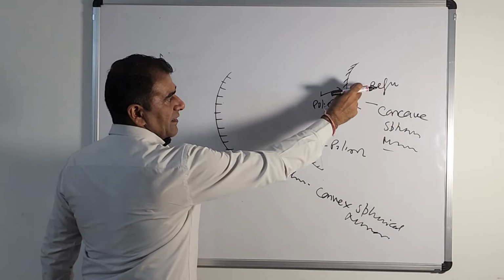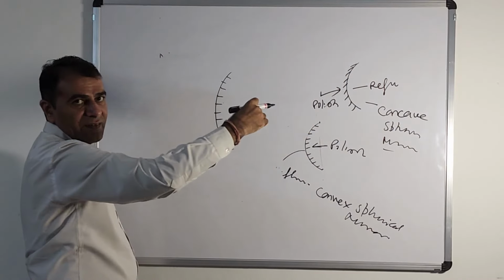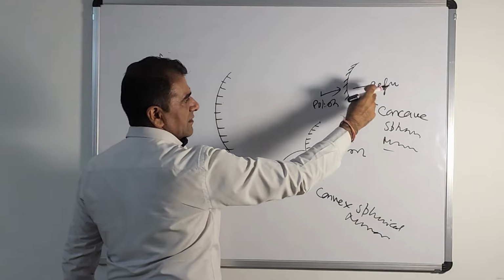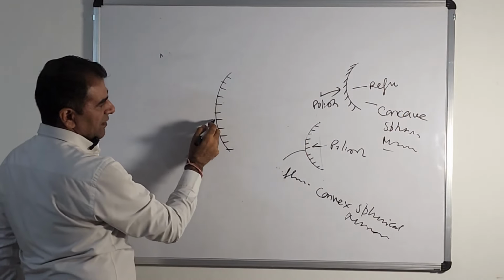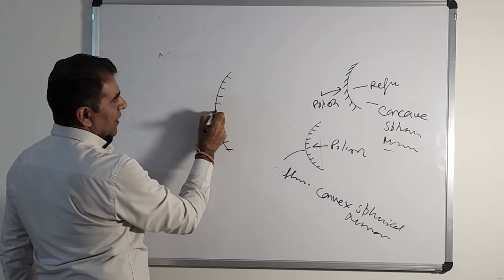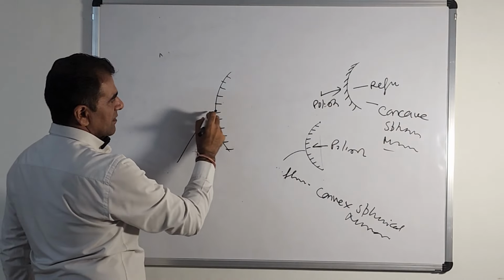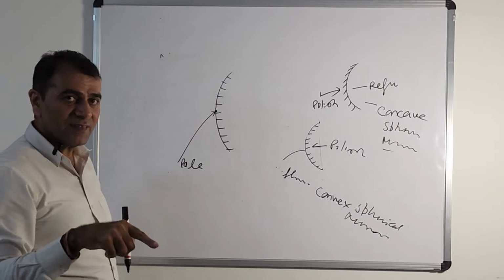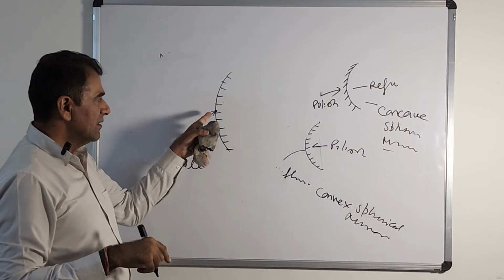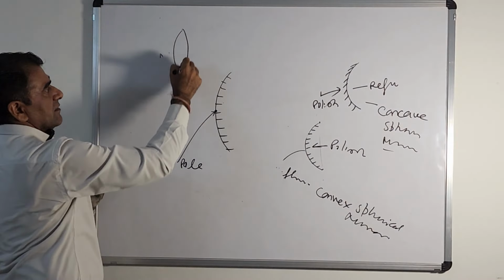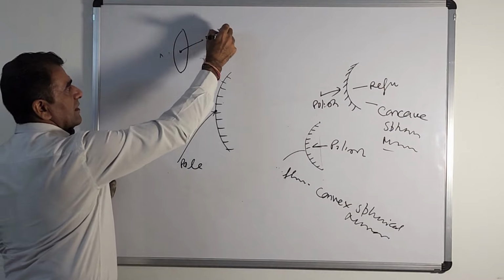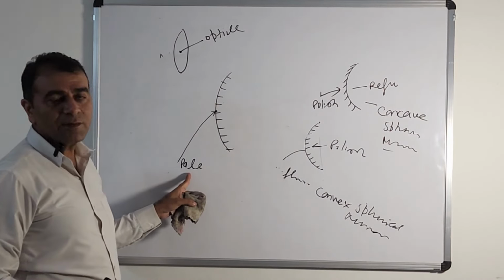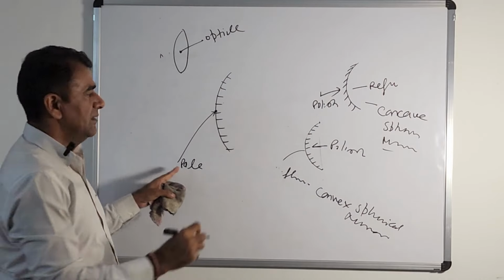Here the reflecting side is concave, which is towards inside, so this is called a concave spherical mirror. The central part of the convex spherical mirror is called the pole of the mirror. If you remember, I told you that the central point of a lens is called the optical center, whereas in a mirror the central point is called the pole.